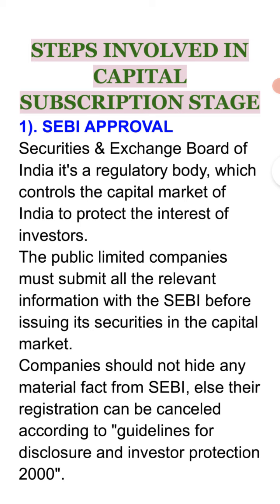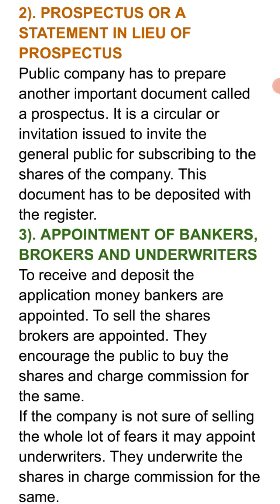Now see, the public limited company must submit all the relevant information. All the information must be submitted to SEBI, and then if SEBI finds all the material satisfactory, only then will the registration of the company be done under the guidelines for the disclosure of investor protection 2000. The second step is the prospectus or a statement in lieu of a prospectus.